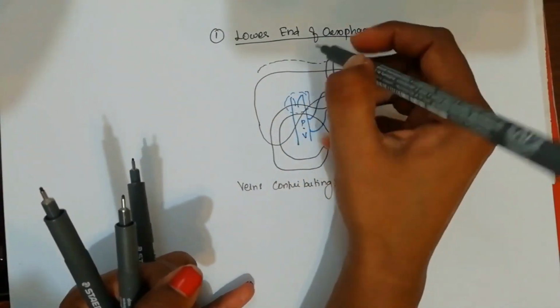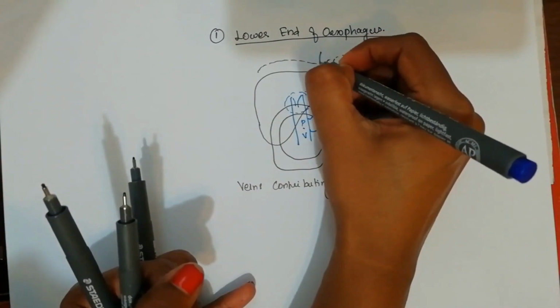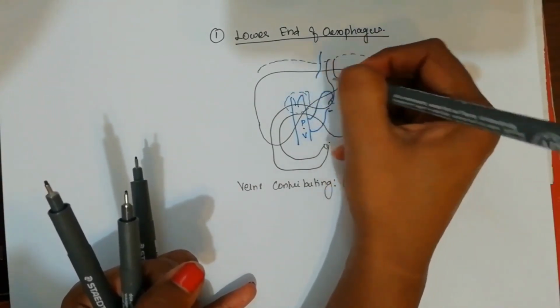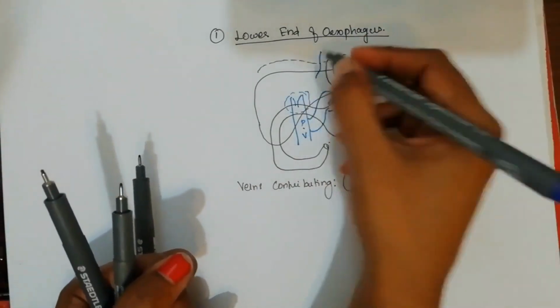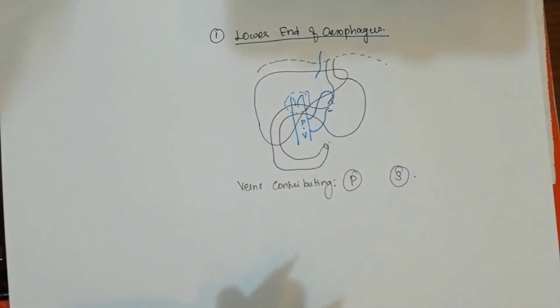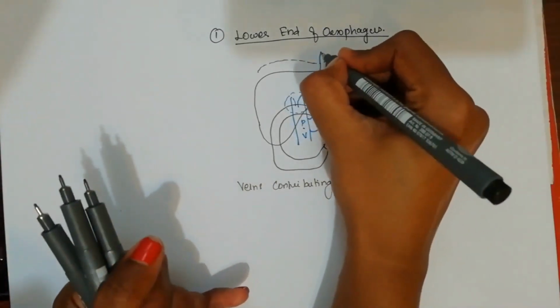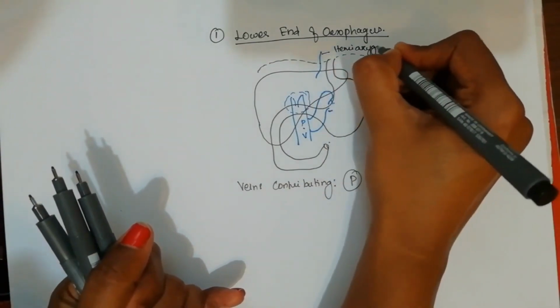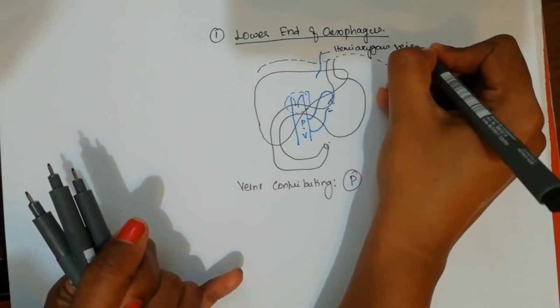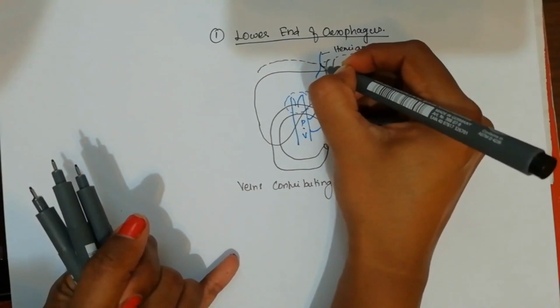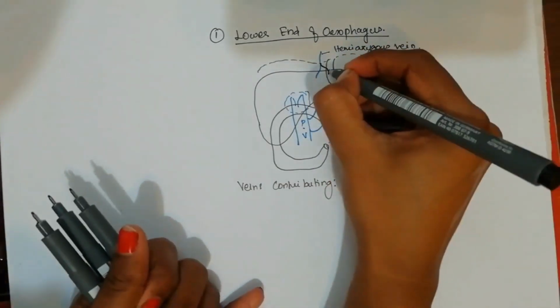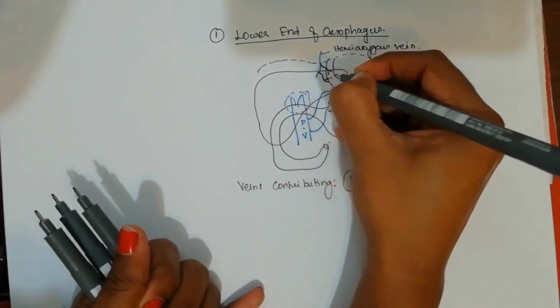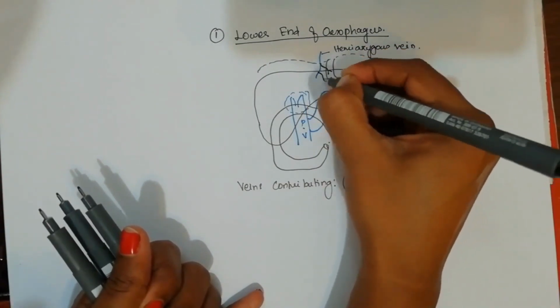And from the diaphragm we have one more vein coming out, that is the hemiazygos vein. This hemiazygos vein is a systemic part getting drained into the superior vena cava at last. So we have the hemiazygos vein coming out from the diaphragm, the azygos vein, which is giving some tributaries here in the lower end of esophagus.